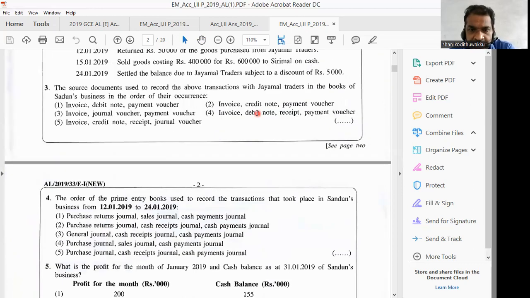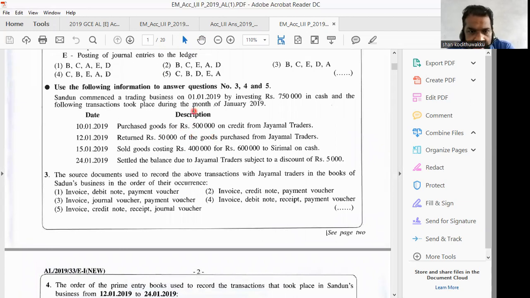Right. When it comes to these 4 transactions, and this is a newly started business, on 1st January 2019, by investing 750,000 in cash, Sandun commenced, meaning he started the business. Here, his opening capital is 750,000. Then no cash involvement in the first transaction. No cash involvement in the second transaction. In the third transaction, you have cash involvement. You will receive 600,000 because they have sold it on cash. Sirimal will pay money to the Sandun business.